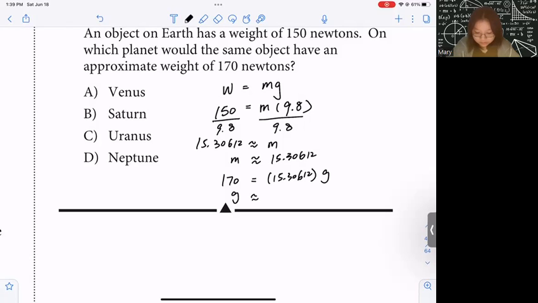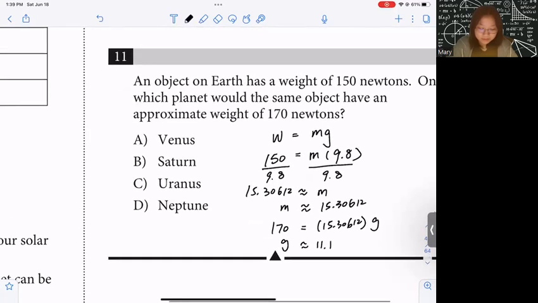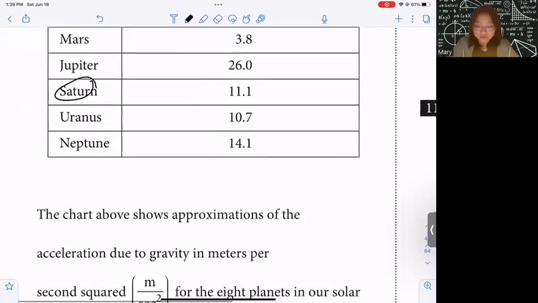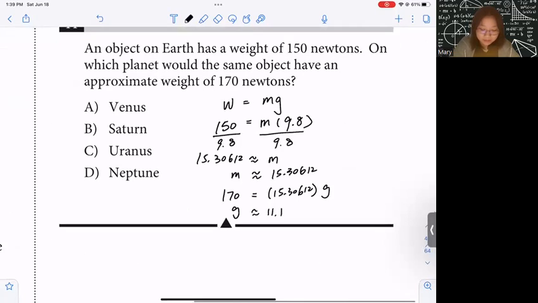It's going to equal 11.1. Let's match it to the table. It gives you Saturn as the answer, so let's choose Saturn.